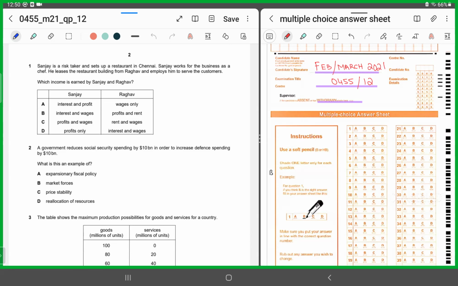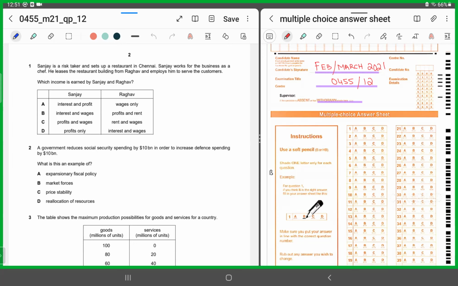And Raghav was the person from whom he leased the building. So apparently, Raghav is going to be getting the rent. But Raghav is also working in the business. How? He's going to be serving the customer. So he's also working as an employee. So again, two incomes will be earned by Raghav and two incomes will be earned by Sanjay. We have to identify what two incomes would be earned by each of them. Now they've given us a table and looking at the description, we've got to identify which two forms of earnings would be enjoyed by each of these two, right?